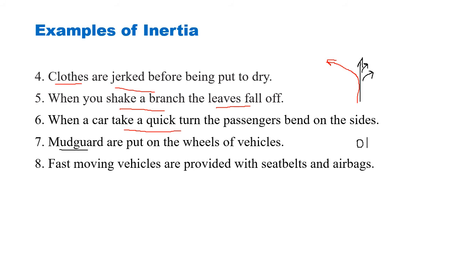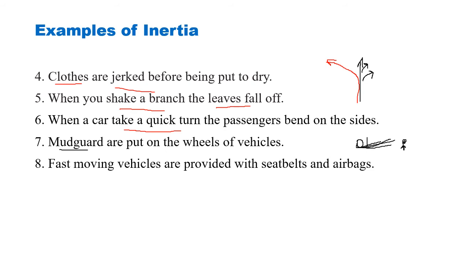A rubber pad. It is called a mud guard. Now when the wheels are moving on a wet road or the road after rains, then what happens? Mud keeps on flying from the wheel due to inertia of motion. The mud sticks to the wheel and it flies backwards. So the passenger coming at the back can be filled with the mud.